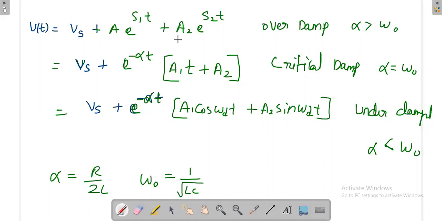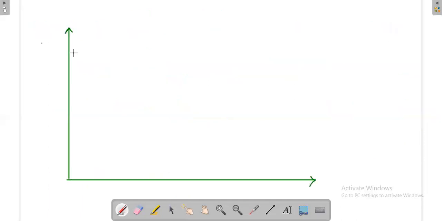It may be positive or negative. It all depends on the value of the coefficients. Both may be positive or negative. Once you substitute the values, then only we'll come to know the exact value. Finally, your system will reach the steady state, that is Vs. So initially, how will it vary?